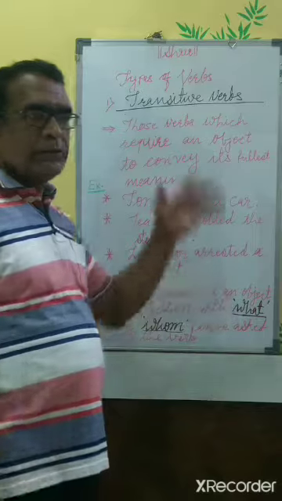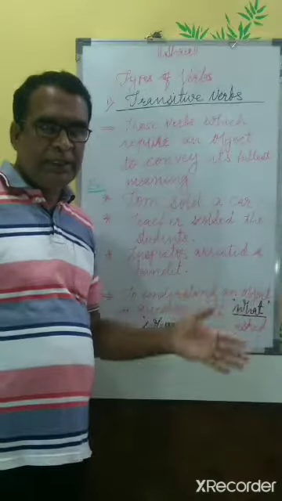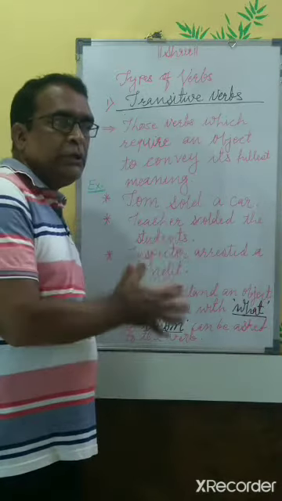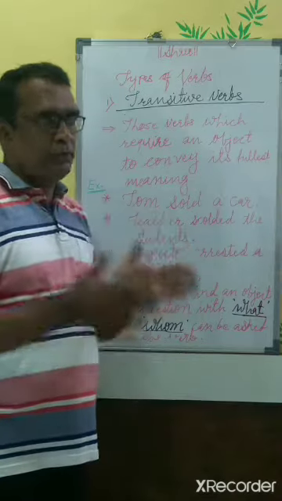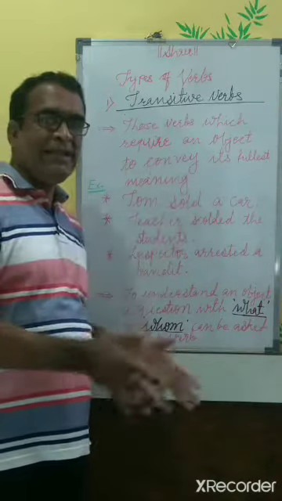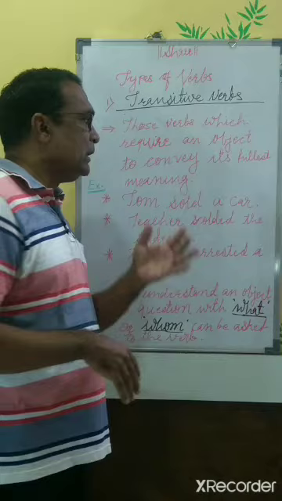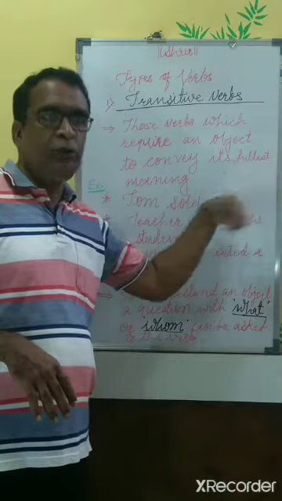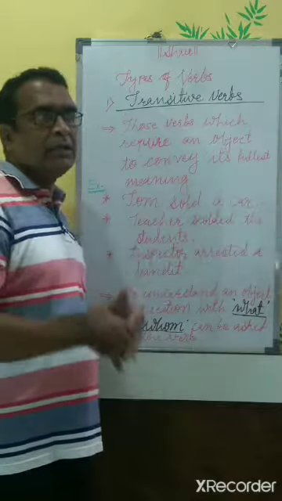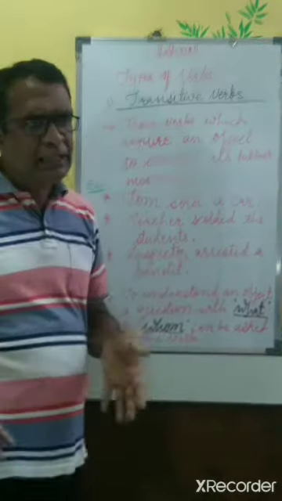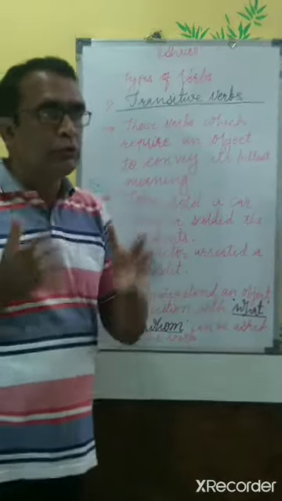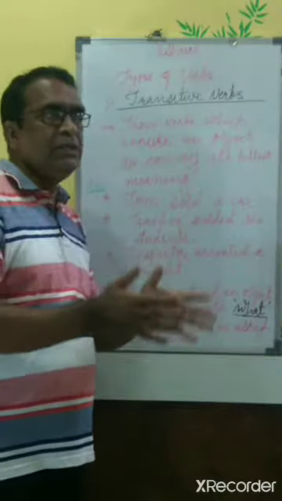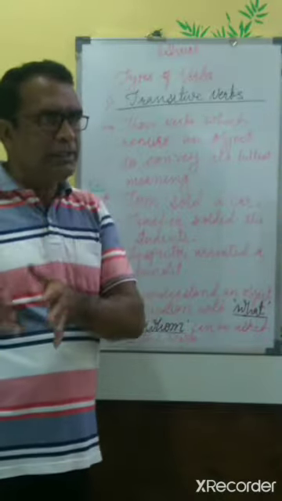In this way, when we have to classify verbs between intransitive verb and transitive verb, one thing is sure, that a transitive verb requires an object to be taken at the end so that it can convey its fullest meaning, and intransitive verbs are those which do not require any object or complement to be taken.